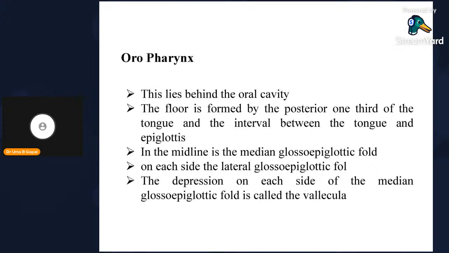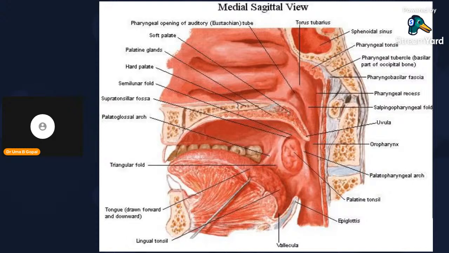The oropharynx lies behind the oral cavity. The floor is formed by the posterior one third of the tongue and the interval between the tongue and epiglottis. In the midline is the median glossoepiglottic fold. On each side, the lateral glossoepiglottic fold. The depression on each side of the median glossoepiglottic fold is called the vallecula. That I have told you already. This depression is called the vallecula.